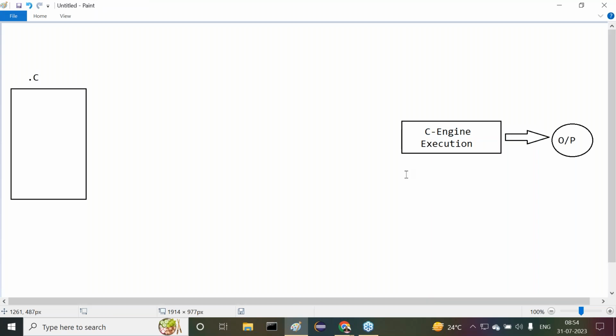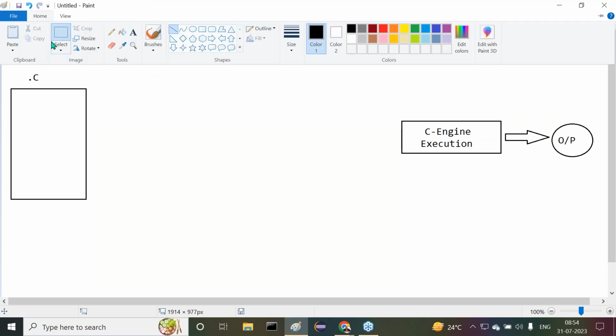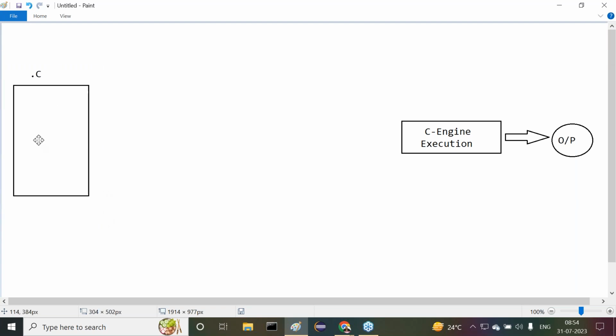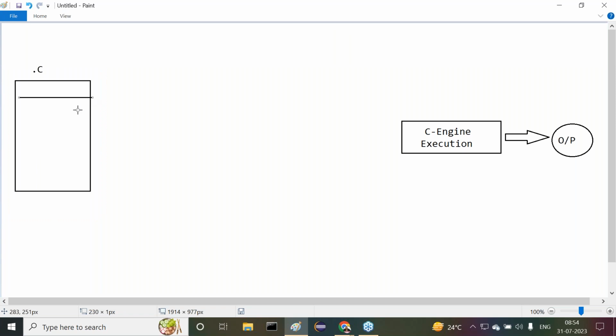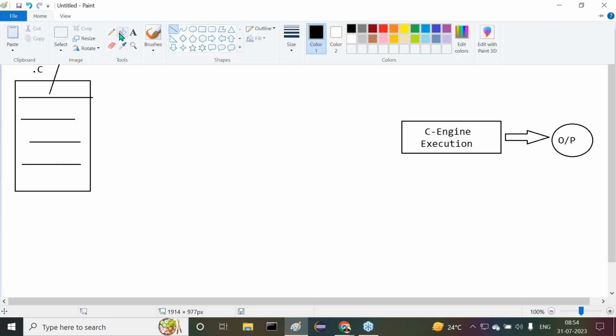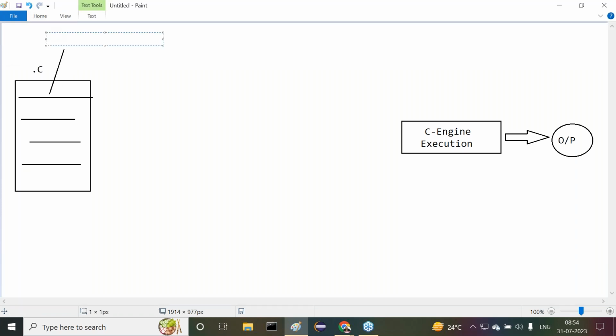All right, sir. Now here the C engine is required clearly. In general, we are able to write a program in a developer's understandable language. Developers' understandable language is what language here? High level language.